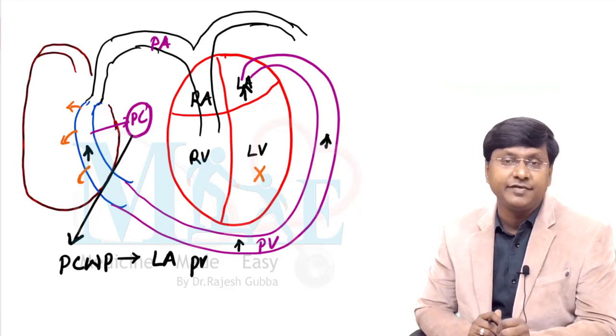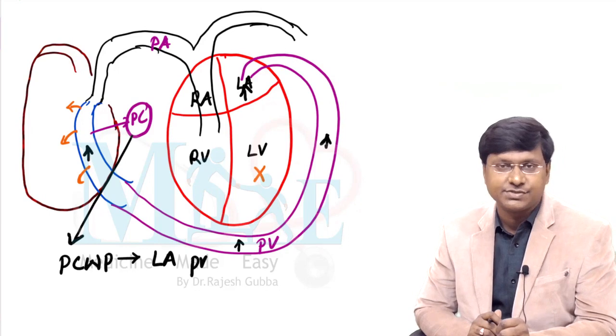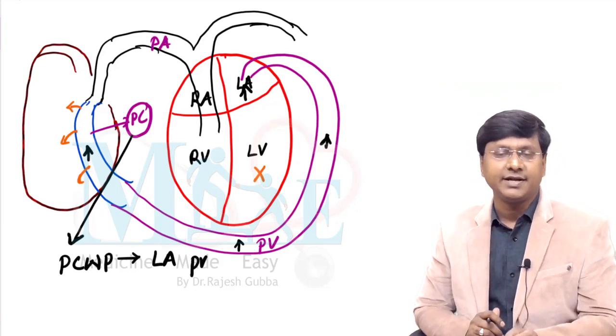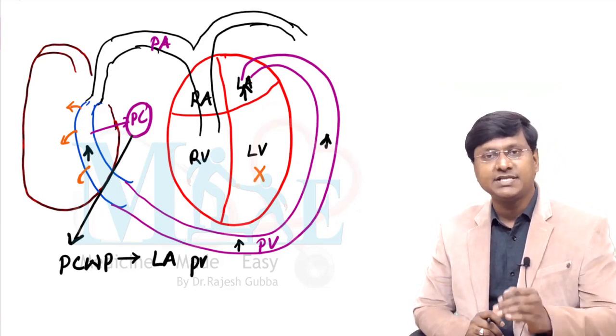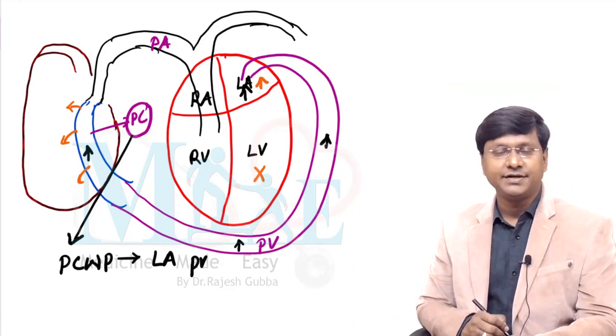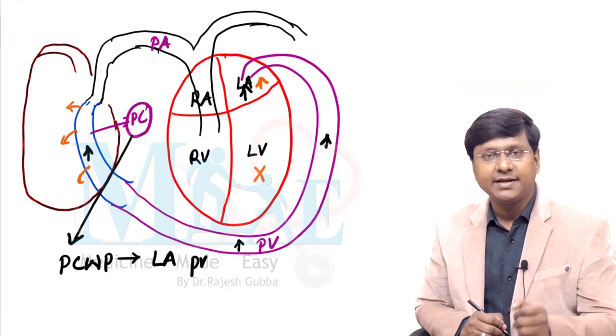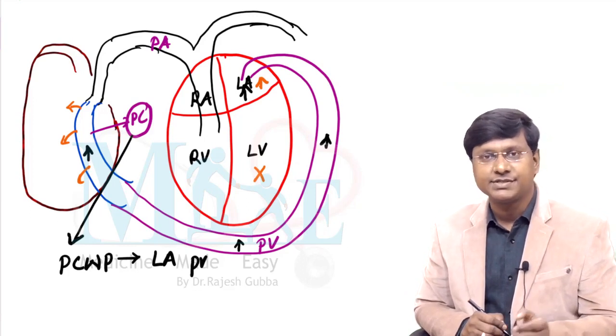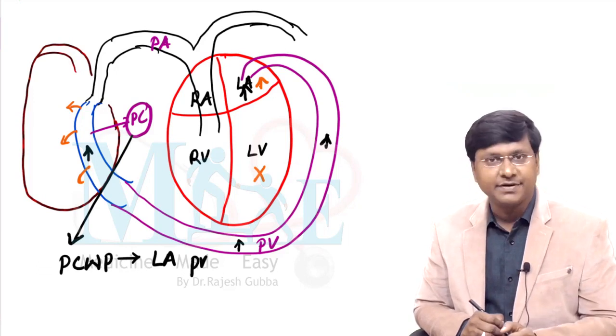So thereby the left ventricular end diastolic pressure increases. As the left ventricular end diastolic pressure is increased, that is reflected into the left atrium. So indirectly there will be an increase in the left atrial pressure, and that will be reflected back into the pulmonary veins and then into the pulmonary capillaries.